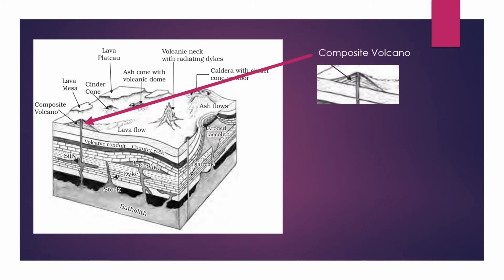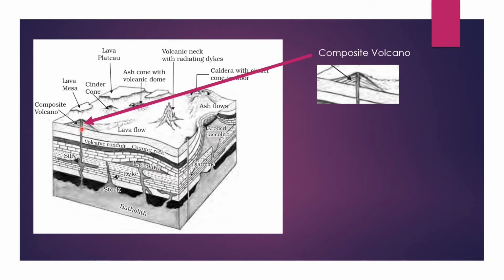The third one is a composite volcano. So, what is a composite volcano? When the magma tries to reach the surface, only a small amount of magma escapes onto the Earth's surface. Thus, due to the cold climate or the temperature, it gets solidified.